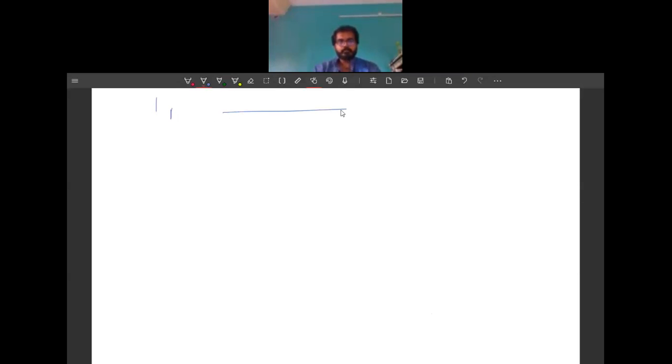So suppose this is the queue and this is the ticket counter, right? If the ticket counter is empty, no person in the ticket counter, then you can come and directly go to the ticket counter. You do not have to wait in the queue. But if there is one person in the system, he is basically being served at that moment, so at that time if you join, you have to wait in the queue, right? And if there is already some queue, you also have to wait in the queue, right?